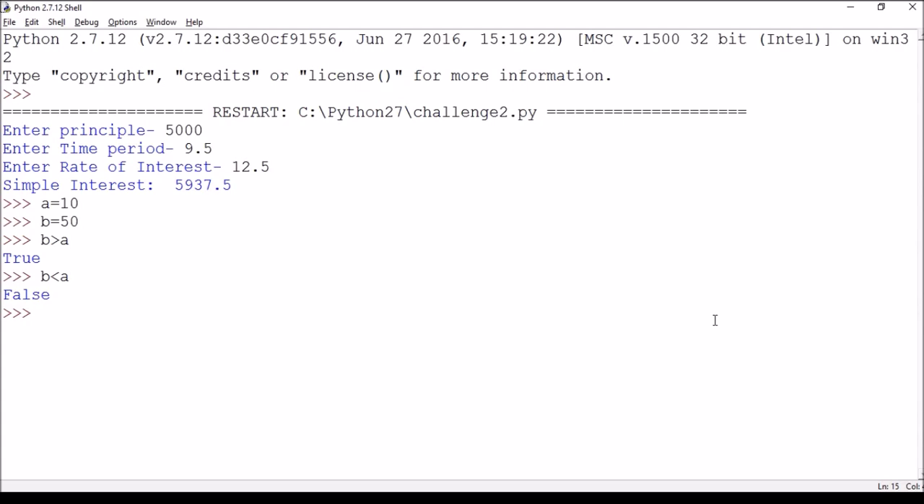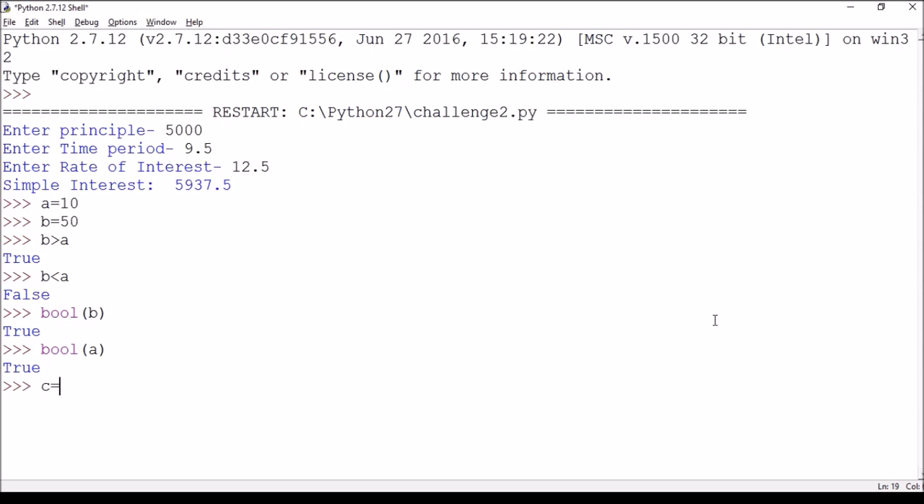You can also check this by using the function bool. You can type bool b, and it returns true. Why does it return true? Because b contains an integer value that is 50. So except 0 and None, everything is true. Therefore, it returns true. If I write bool a, again it will return true because a contains an integer value which is not 0.